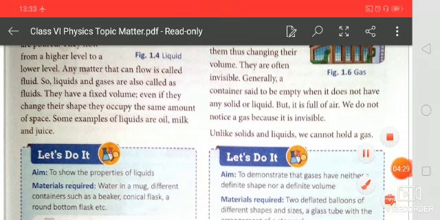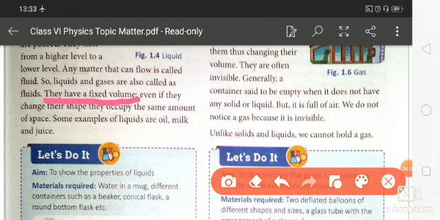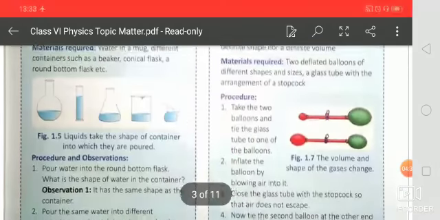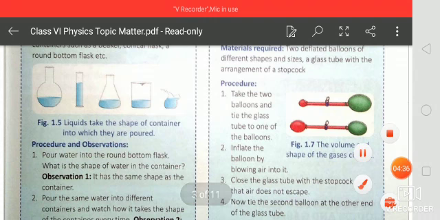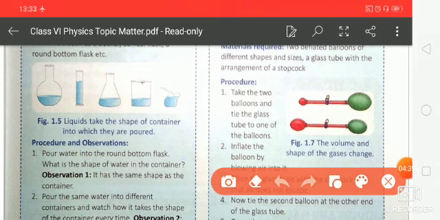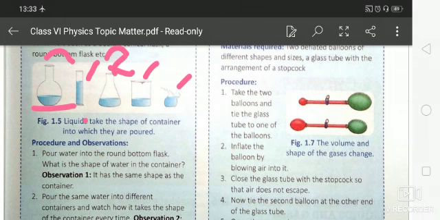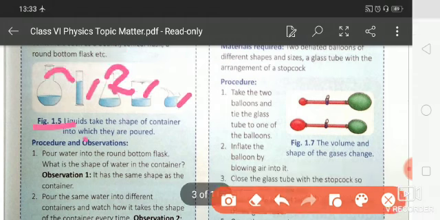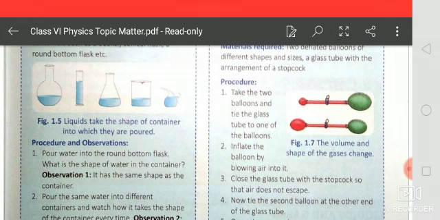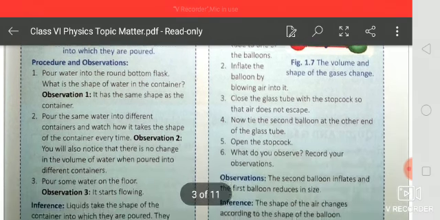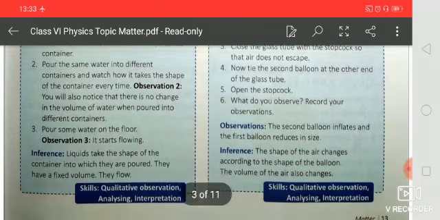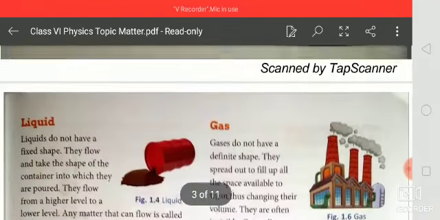Liquid does not have a fixed shape, but it has a fixed volume. Now you will observe here that this water or this substance is in this pot, and these all have different shapes. Into whichever container the liquid is poured, it will take that shape, but its volume will not change. Now, an observation is here and you will find the properties of liquids.